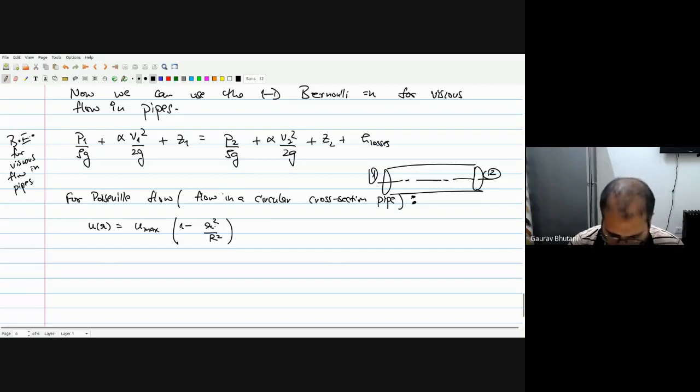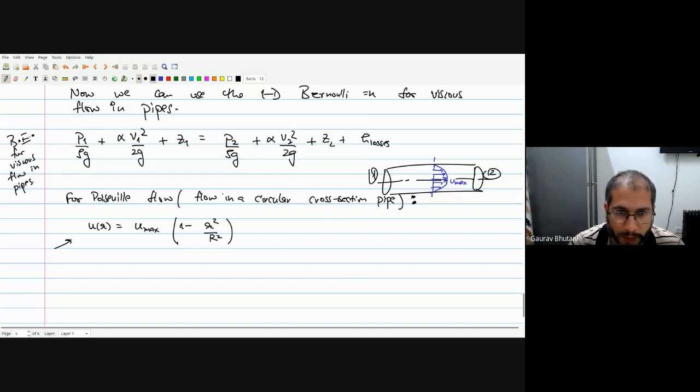Yes, you can check. If you put small r equal to 0 here, then that is the center of the pipe, so this becomes u max. And if you put small r equal to capital R in the expression here, then it becomes equal to 0.